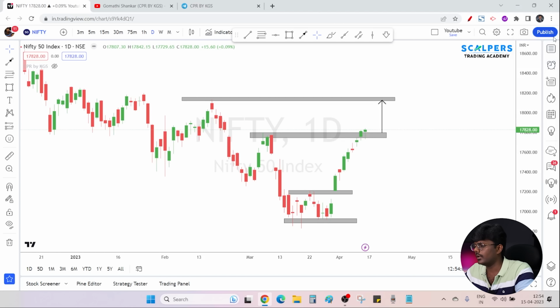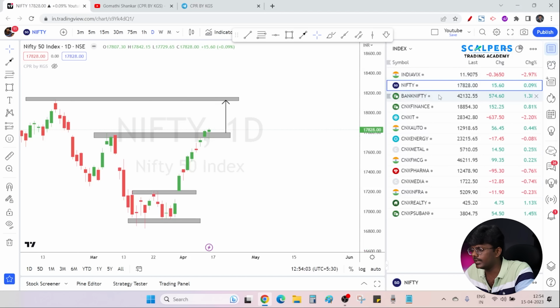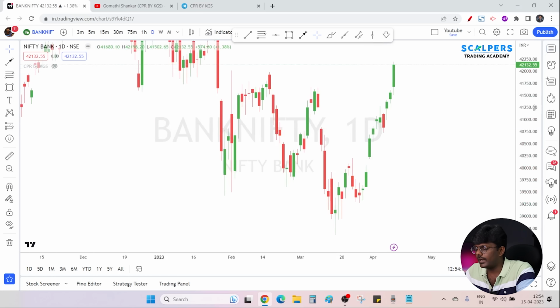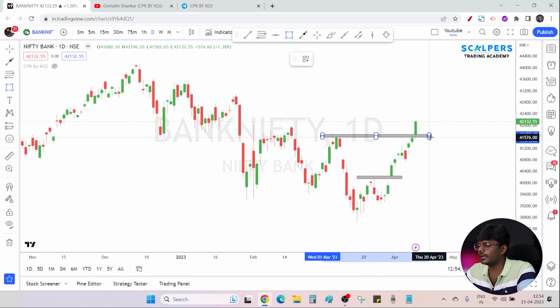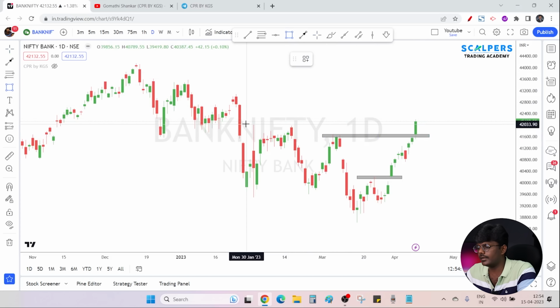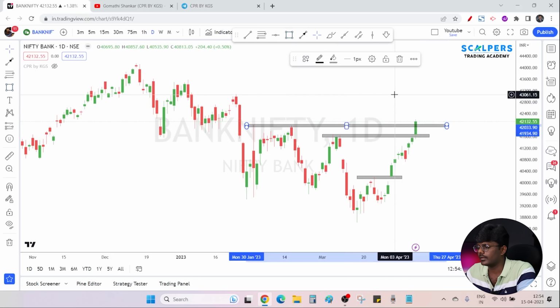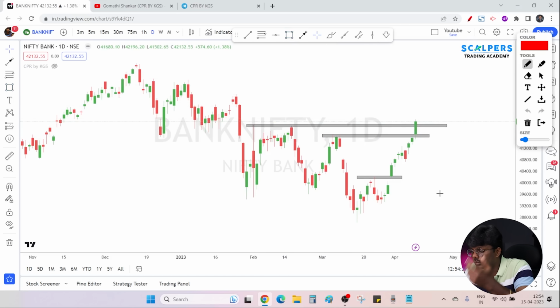Now the same character applies to Banknifty as well. You can see Banknifty having a similar character. It broke Dow theory levels. It reached the next two target levels in a single candle, and it did not break previous day low levels at any point of time. The candles were struggling around previous day low, but it was not broken.